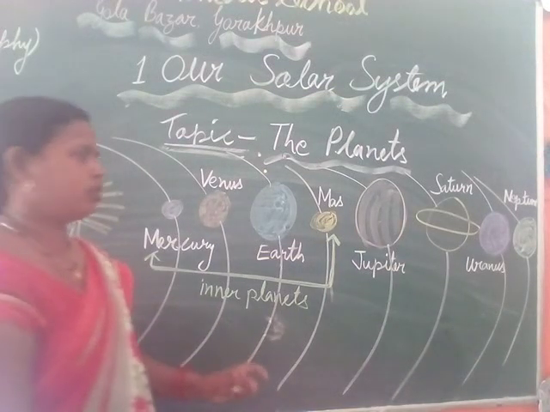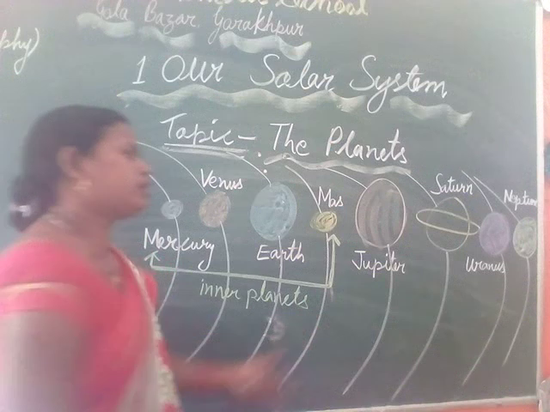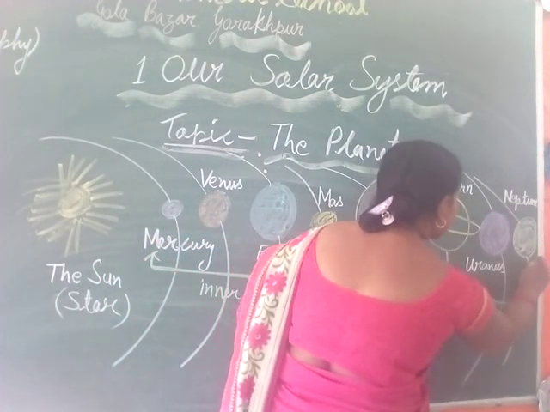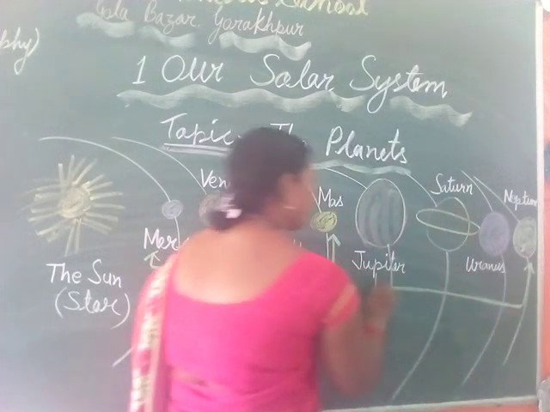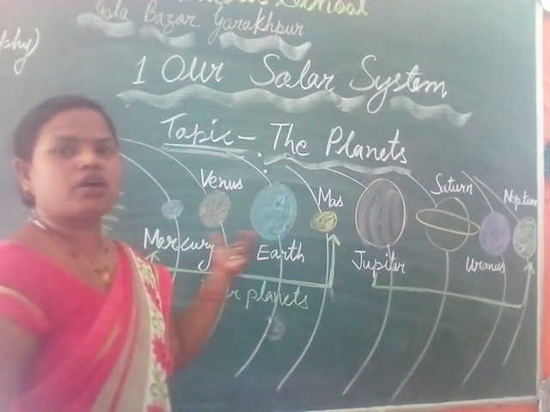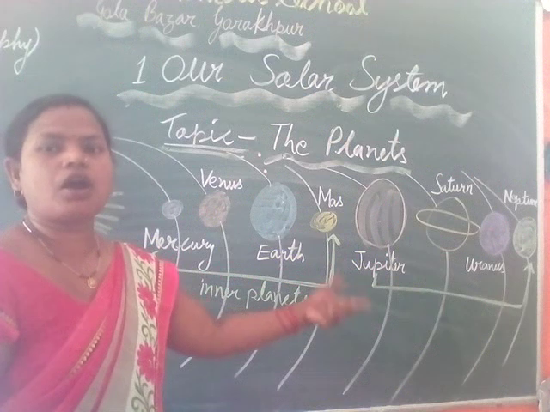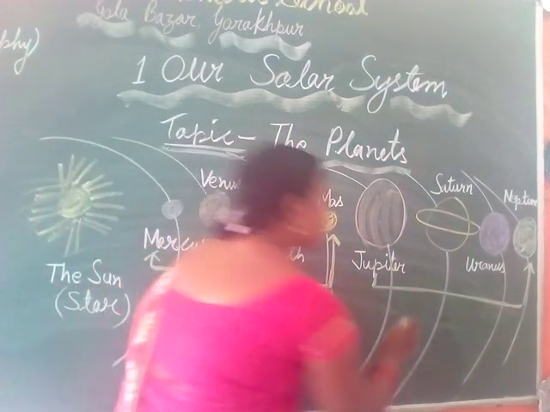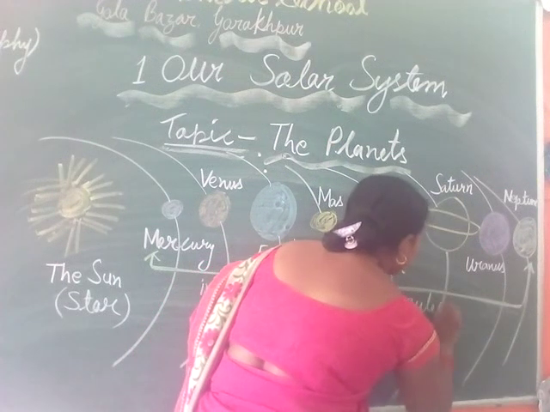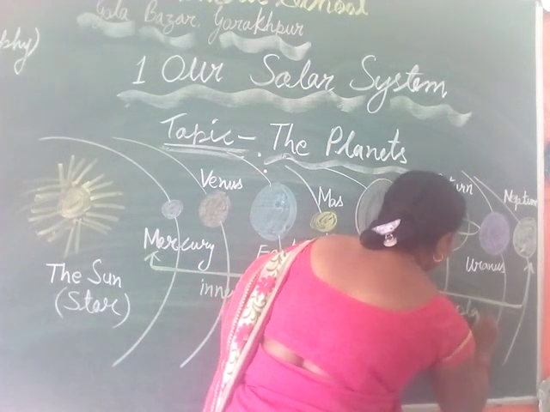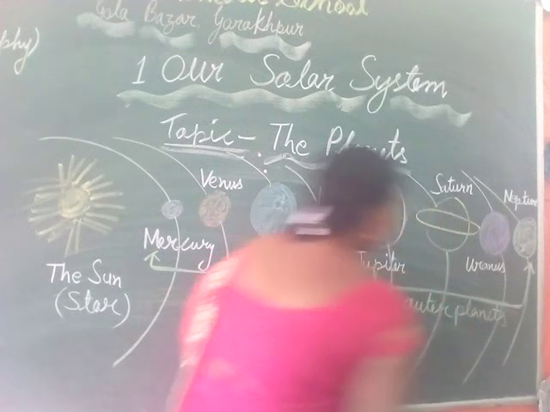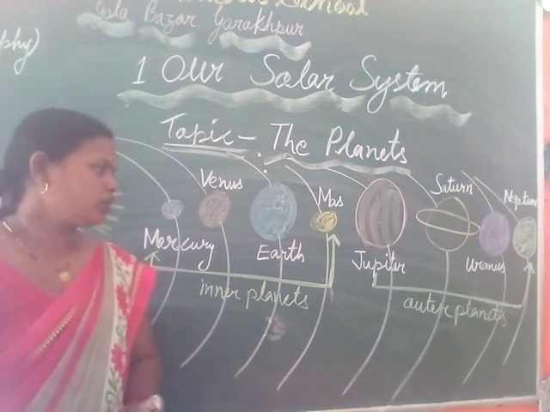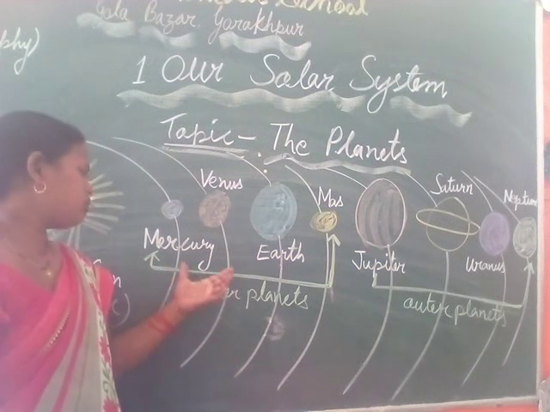In the same way, the other four planets, that is Jupiter, Saturn, Uranus and Neptune, which are farther from the Earth, are called the outer planets of our solar system. So according to the solar system, the planets are divided into two parts.